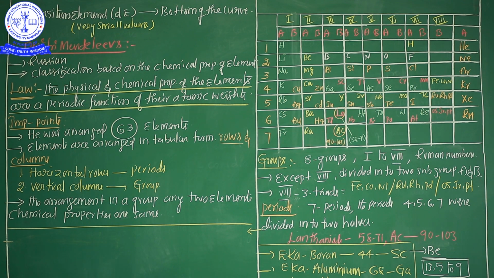And one more important point is the position of isotopes. He can't explain any position of isotopes. This is also a very important drawback of Dmitri Mendeleev. And after that, the position of transitional elements. Here the transitional elements are mixed with the remaining metals. So he didn't explain any position of the transitional elements. And moreover, the last and final drawback, my dear students, is overlooking of chemical similarity.